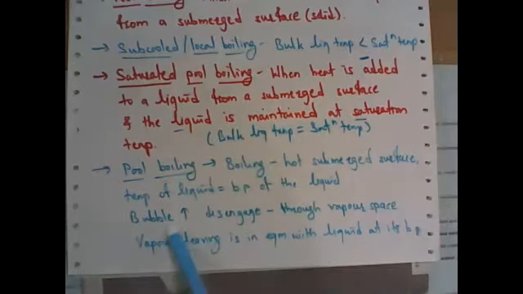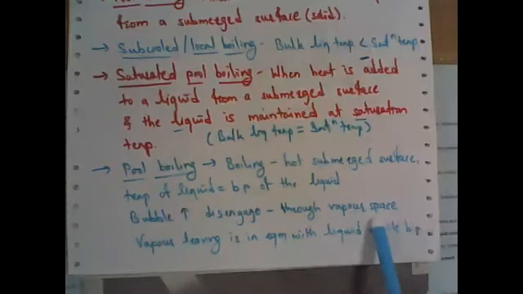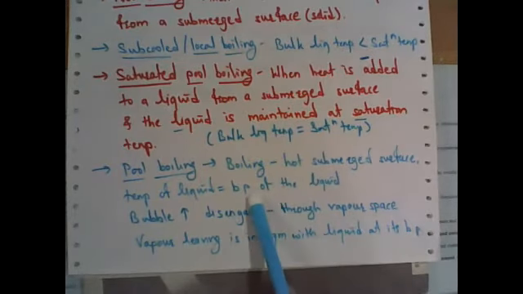So when these bubbles are forming and when these bubbles are generated in a large quantity, then these bubbles are disengaged from the surface and go to the vapor space, right? So the temperature is increasing. When the temperature of this liquid is equal to the boiling point of the liquid, then bubble formation starts, and when the number of bubbles is larger, then these bubbles are disengaged from the submerged surface and go to the vapor space.